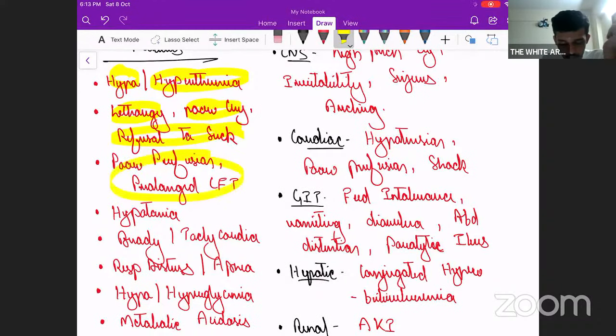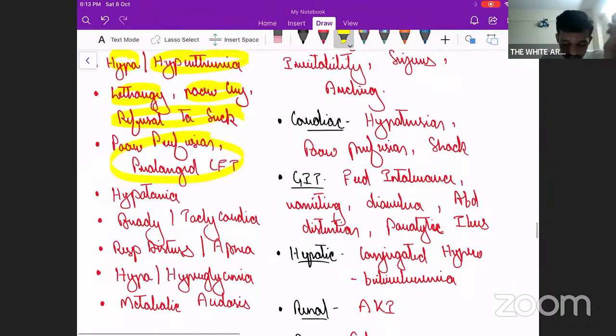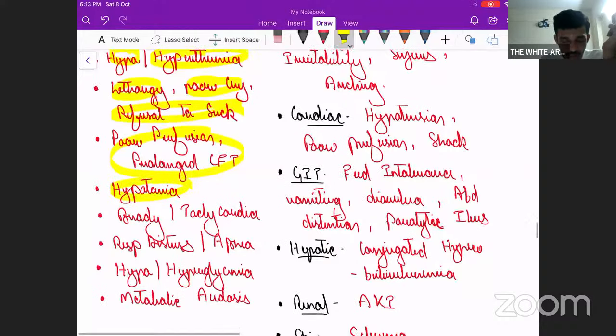Poor perfusion and prolonged CFT because of shock. The baby can be hypotonic. Bradycardia or tachycardia can be there, either because of myocardial depression or the endotoxins causing myocardial depression, or it can cause myocarditis and can cause tachycardia, or the baby might end up in shock and that can cause tachycardia. Fine.